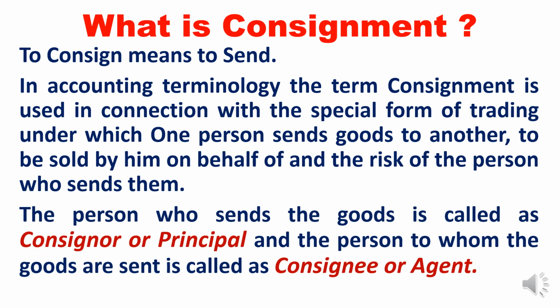The person who sends the goods is called the consignor in accounting terminology, or principal, whereas the person to whom the goods will be sold is called the consignee or agent. So this format of trading is called consignment accounting, and the consignee will get commission for rendering his services. This is very important, whereas the consignor will pay the commission.